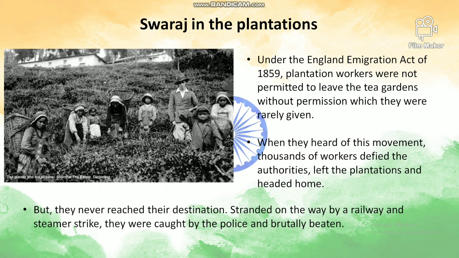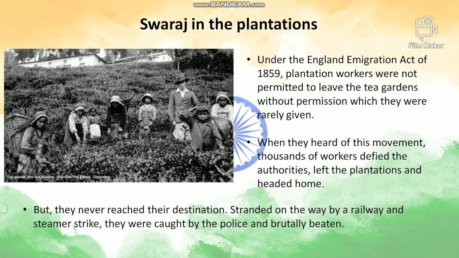Now, after reading about the tribals, let us see how the movement affected the plantation workers, or what was the meaning of Swaraj for the plantation workers. This one mark question is very important. What is the Inland Immigration Act of 1859? You can write this in your question bank registers. Under this act, plantation workers were not permitted to leave the tea gardens without permission, which they were rarely given. So when they heard of this movement, thousands of workers defied the authorities, left the plantations and headed home. So Swaraj for the plantation workers was to leave the tea gardens and head back to their homes.